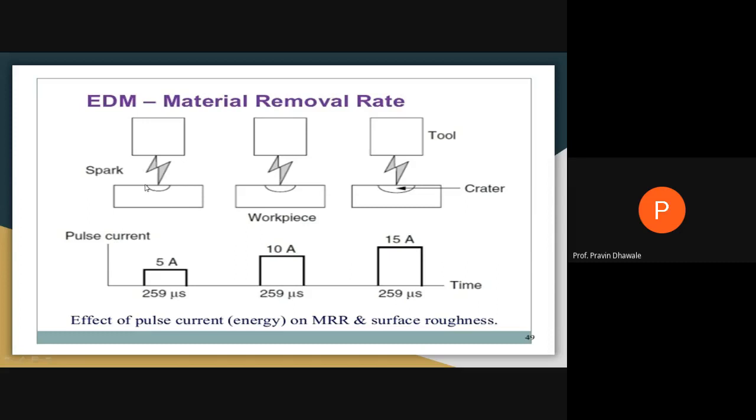For 5 ampere, the shape of this curvature is small. This will be larger than this, and this will be again larger than these two. That is, as we go on increasing the current by keeping the current time constant, the amount of material removed will increase. Draw this diagram also.